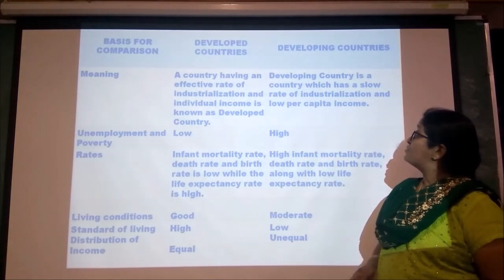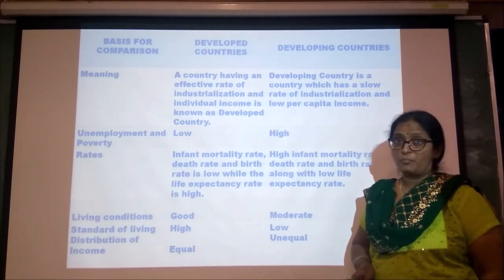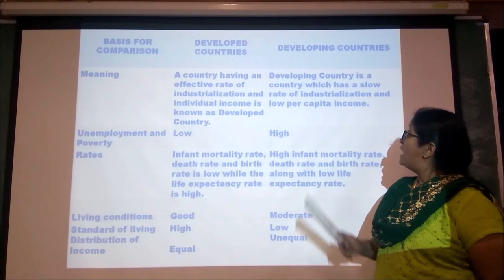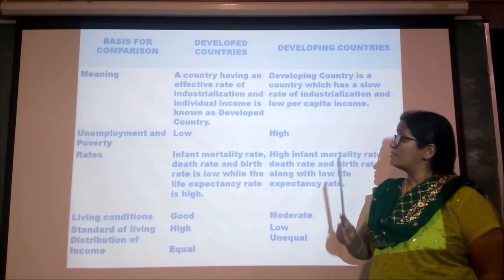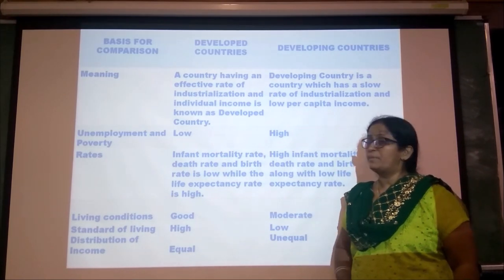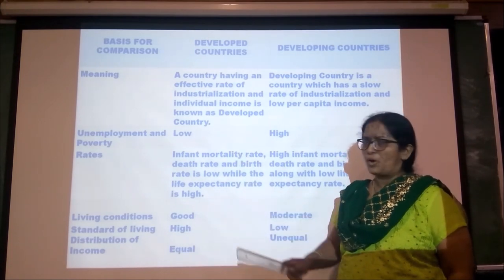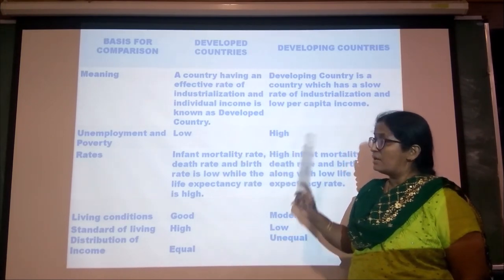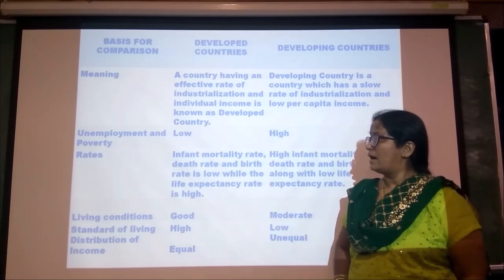In developing nations, the rate of industrialization is less compared to developed nations, and per capita income is very low. In developed nations, unemployment and poverty are low because most of the people are employed, but in developing nations unemployment and poverty are very high.